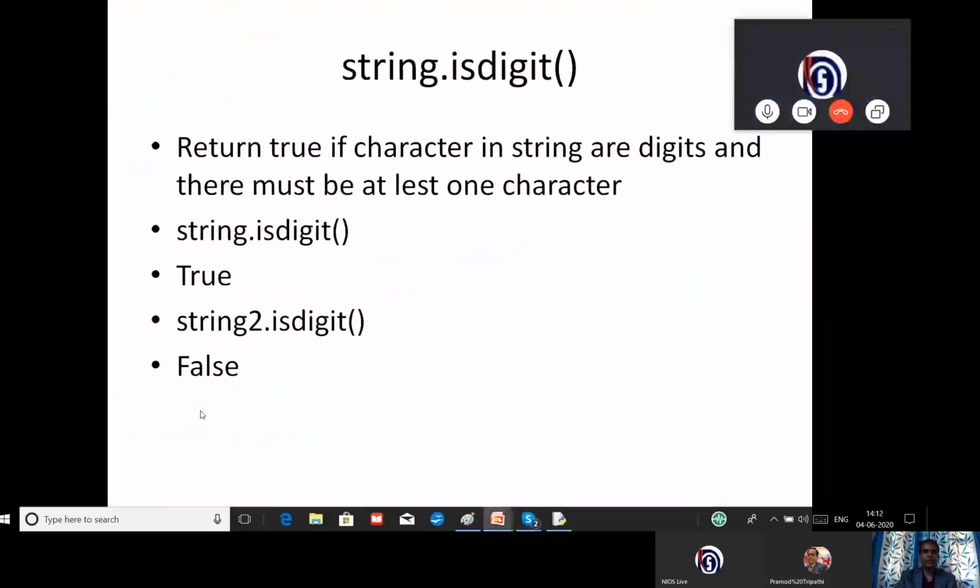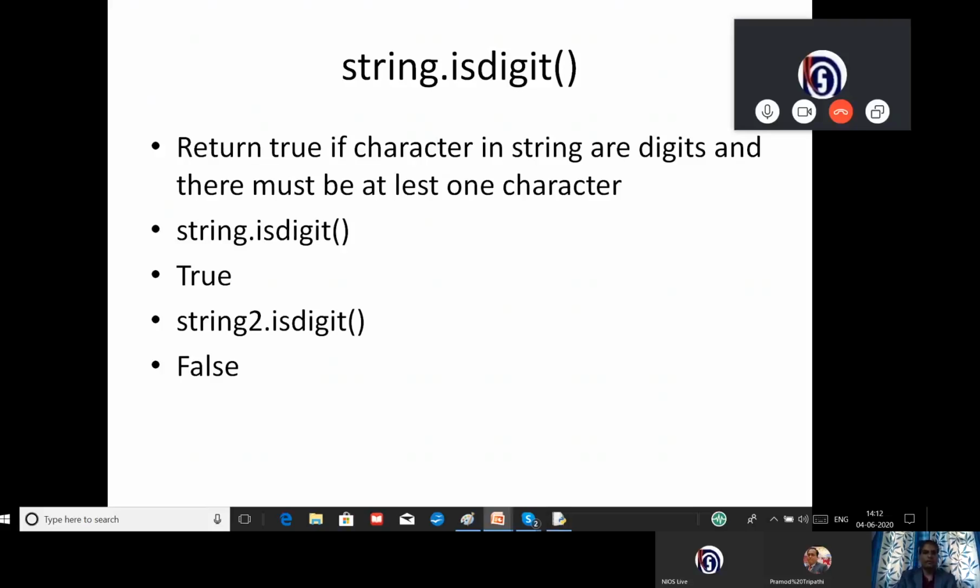Now, this is the next function, which is called string dot isdigit. It will return true if the characters in a string are digits. There must be at least one character. As we understood the alphabet, we can easily understand the digit. At least one digit character must be there. It will display true, otherwise it will display false.